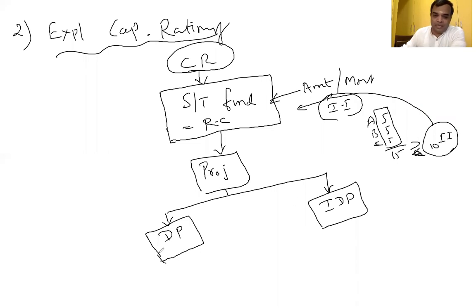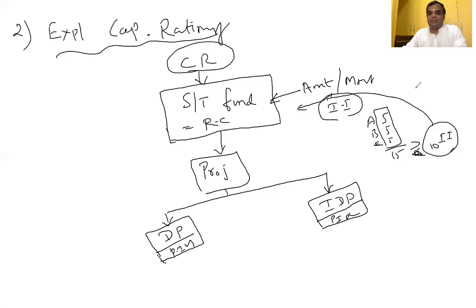Divisible project represents a breakable project, that is, partial investment is possible. Indivisible means partial investment is not possible. A project that cannot be broken is called indivisible. So the project may be a divisible as well as an indivisible project.